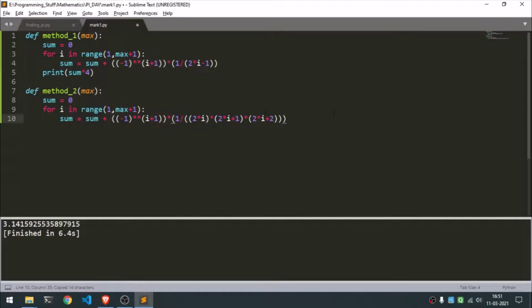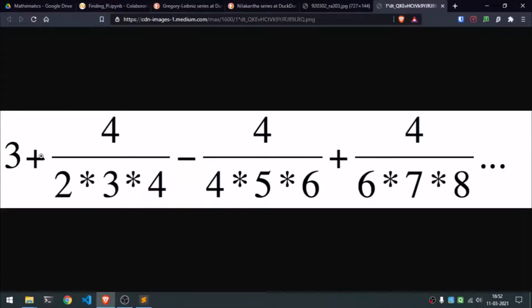So this is the alternating thing, and now let's just try to print the sum, and we'll call the function method 2, and let's try 1000 terms, and let's see 0. Oh yeah, we forgot to add the plus 3. Okay, should have done that. So plus 3, and then we also have to multiply the entire thing with 4.